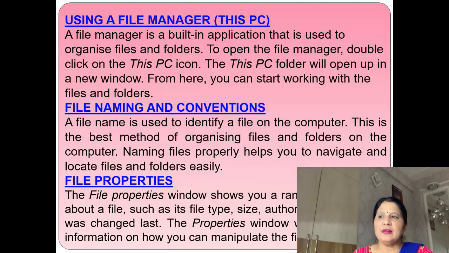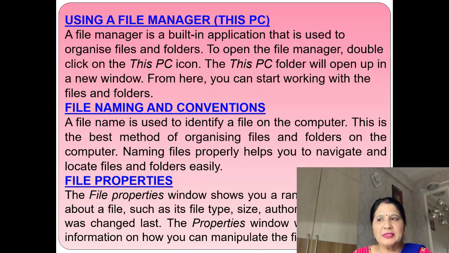Using a file manager, This PC. What is the file manager? A file manager is a built-in application that is already in the computer system and is used to organize files and folders in the system.